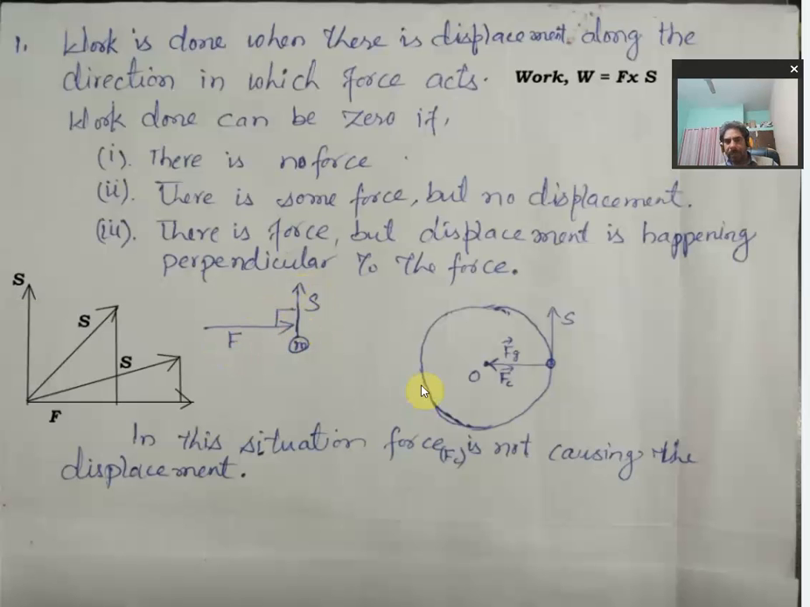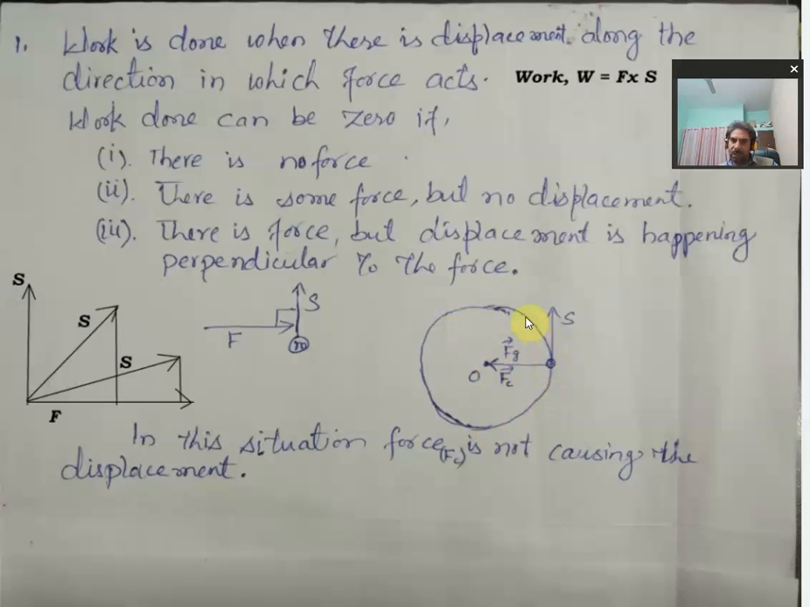Let me take a practical situation. Think about a stone which is tied with a string and it is being rotated by a child in a circular path. Then what happens? There is some force, the tension force, which acts towards the center of this circular path in which the stone is being rotated, right? So this tension force is always directed towards the center of this circular path.